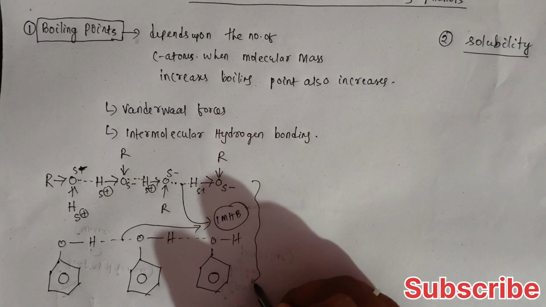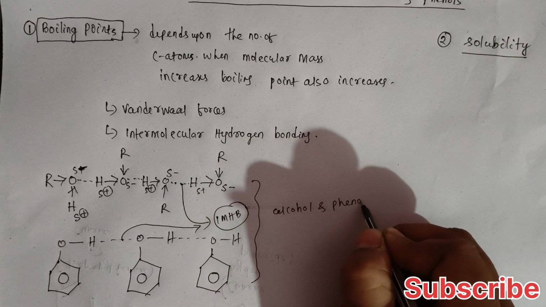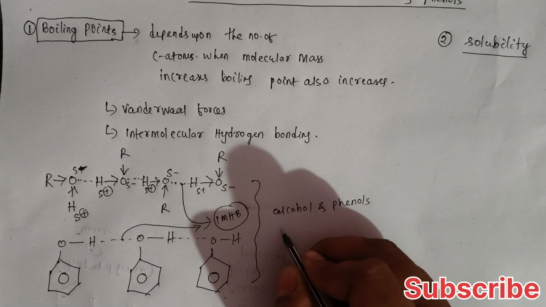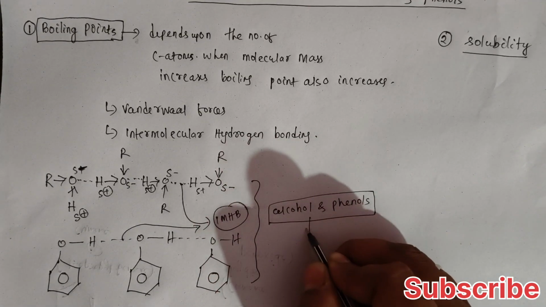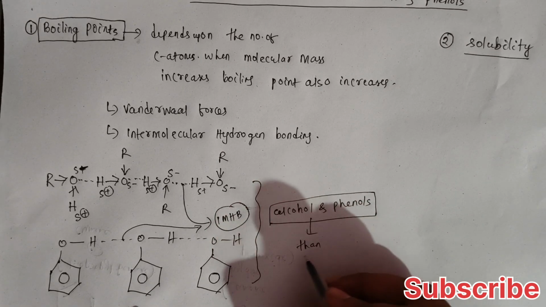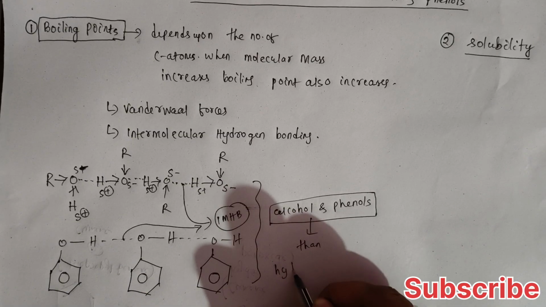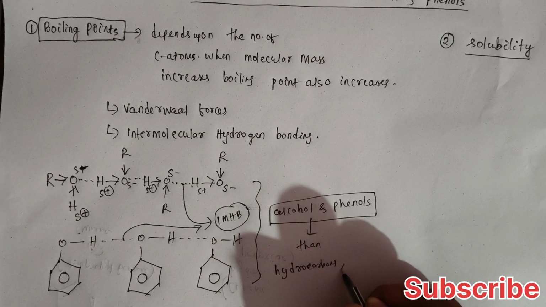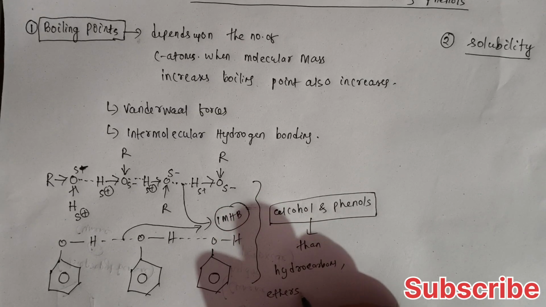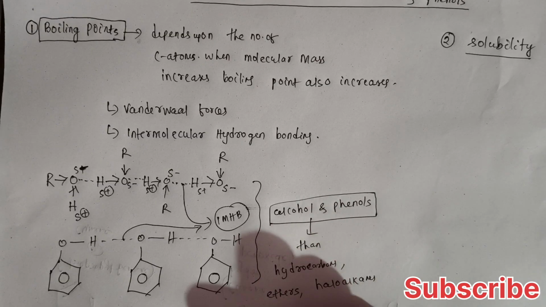So all these alcohols and phenols have a higher boiling point than compounds of the same molecular mass, meaning isomeric hydrocarbons, ethers, haloalkanes and haloarenes.